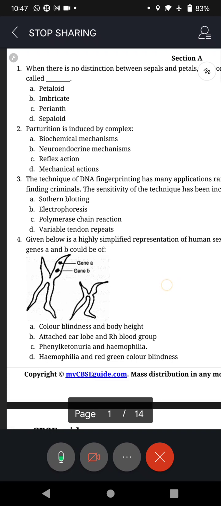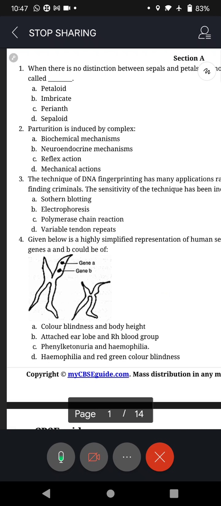What is that technique? A. Southern blotting, B. Electrophoresis, C. PCR, polymerase chain reaction, D. Variable tandem repeats, that is VNTRs. Okay. Write the answer.